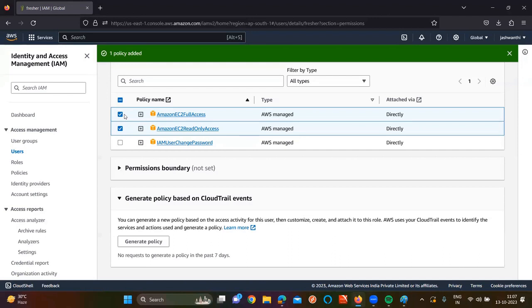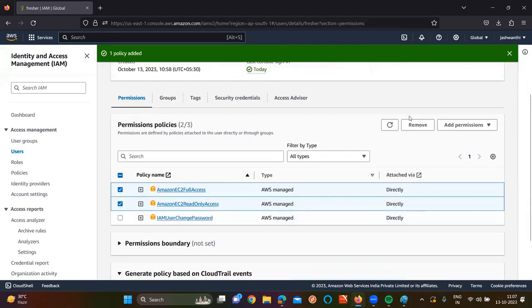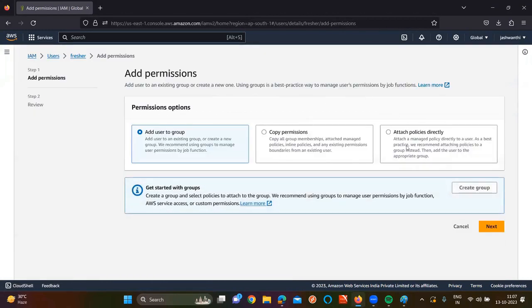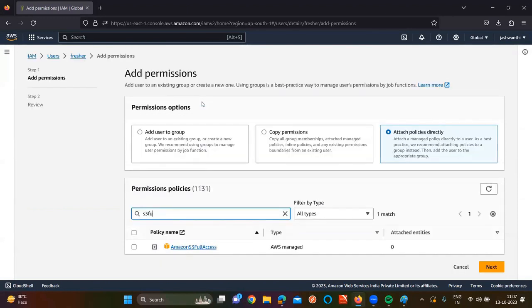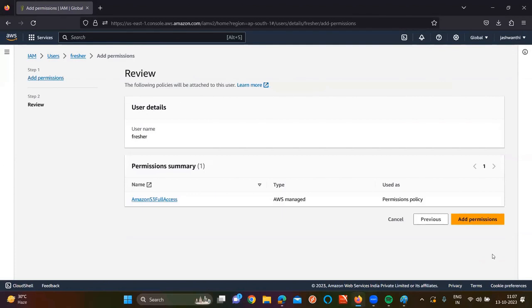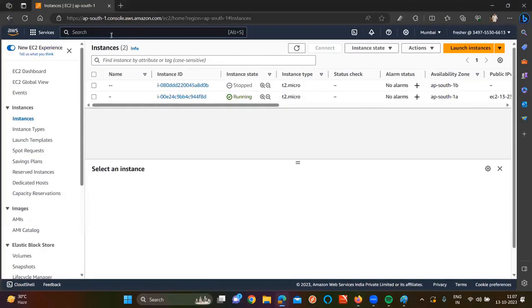Clear now? Sir, now this fresher wants to work on S3 buckets. Then what are you going to do? You tell me the process now, I'll do it. Go to user, currently I'm on it. Add permission, then attach policies, then S3 full access, then next, add permission.